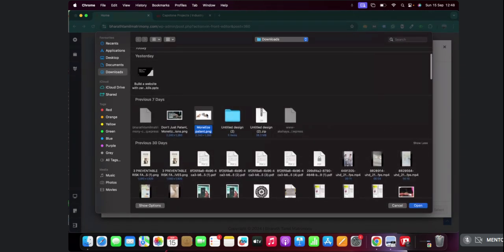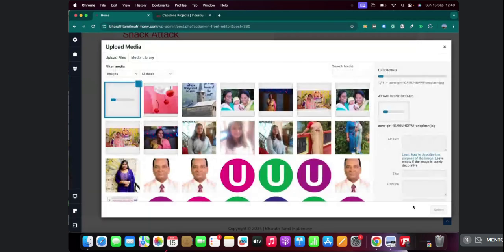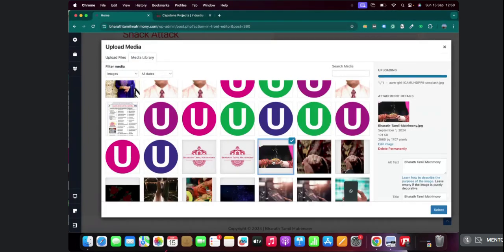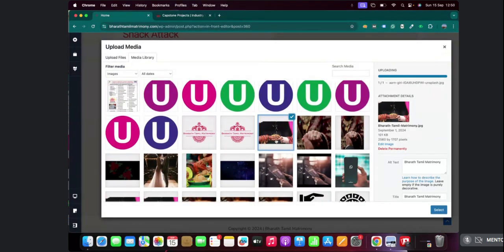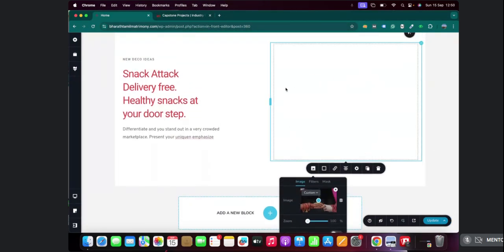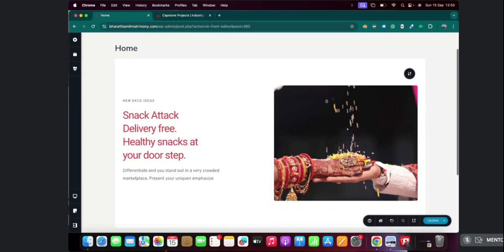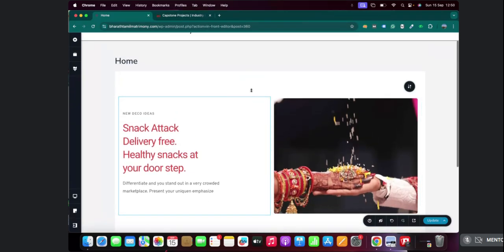So maybe I want to upload this. Let's just take an example. Okay, I want to upload this image. I'll just select. Because it's already uploaded, it is taking some time to upload that image. So I'll just use this. You can see, I'll just click on select over here. So very easily, I can upload the image of my choice. So again, it's taking time. Yeah, now it's uploaded.